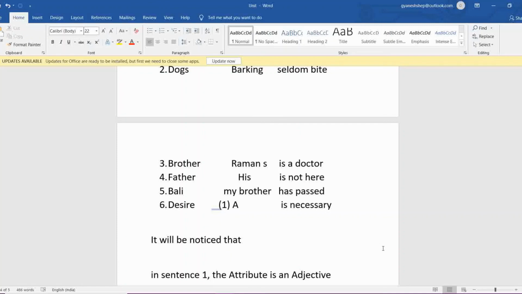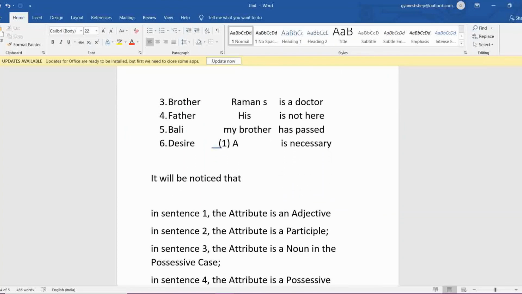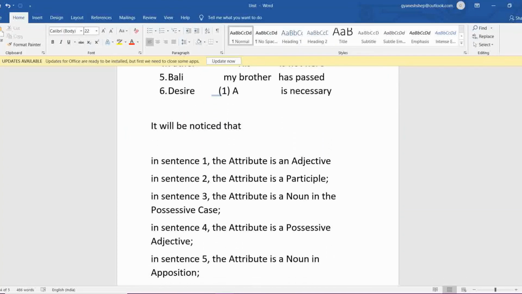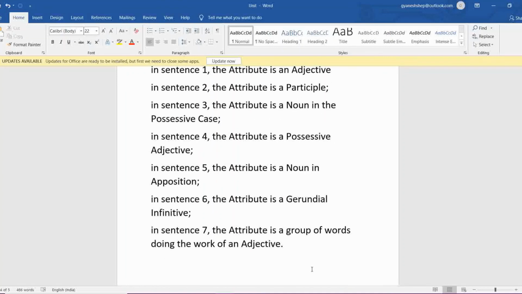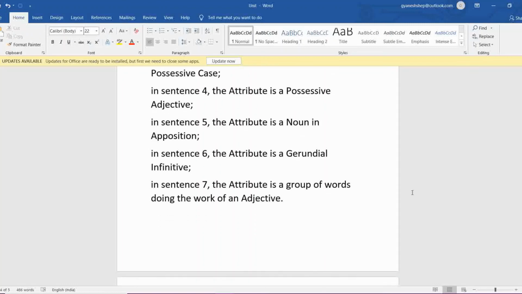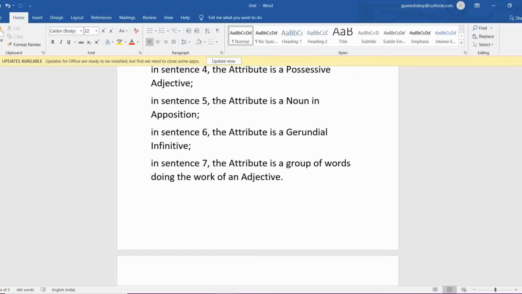The same part I have given you in written form over here, as I explained. Now when we are talking about the gerundial part, in the seventh, the attribute is a group of words doing the work of an adjective. So this chapter is telling more about the attribute, the subject, and the predicate.